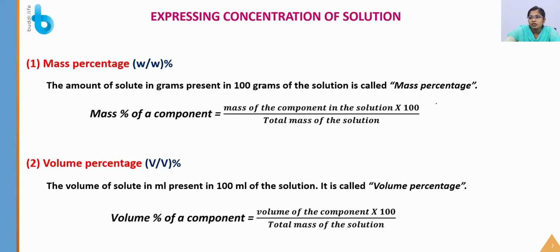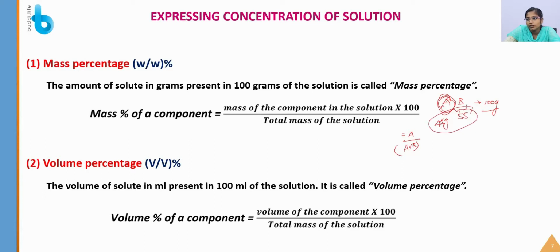So let us imagine there are two components, A and B. On the whole, A and B will give us 100 grams. A is about 45 grams and B is about 55 grams. On the whole, it is making 100 grams, right? So we are going to calculate the mass percentage. How will you calculate the mass percentage of A? A divided by A plus B, that is the mass of the whole thing.